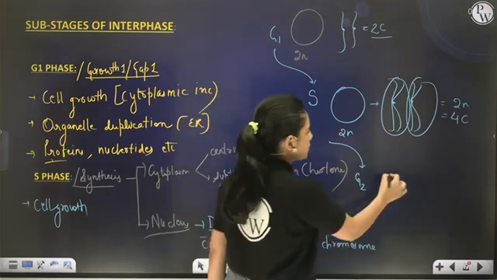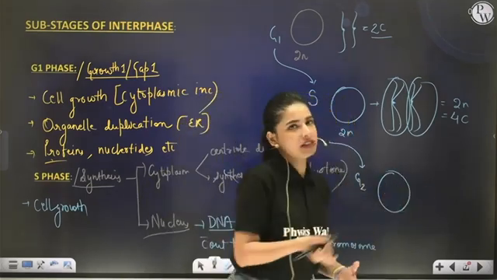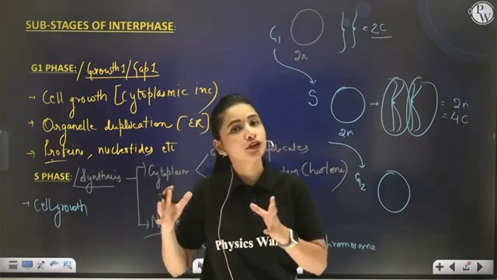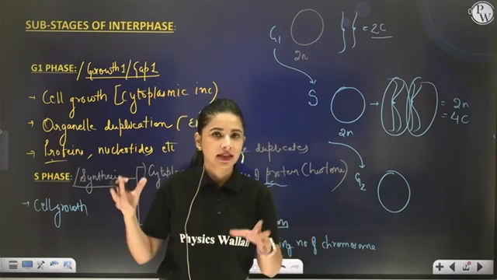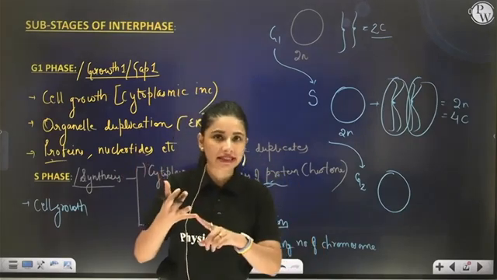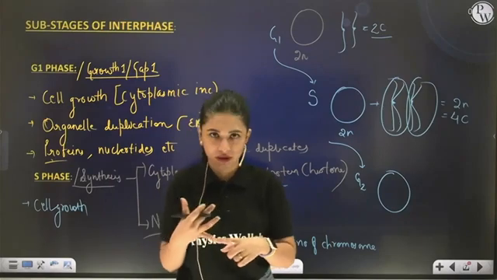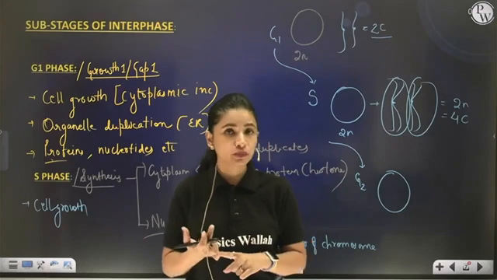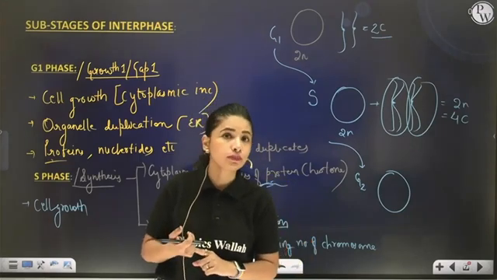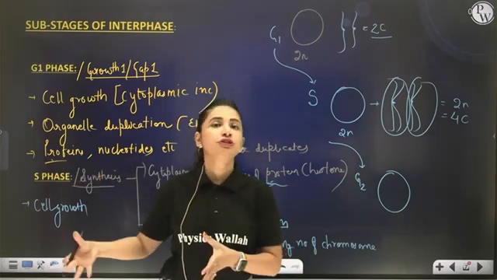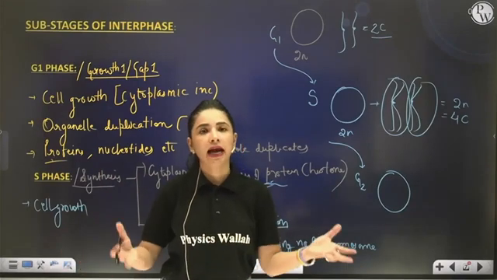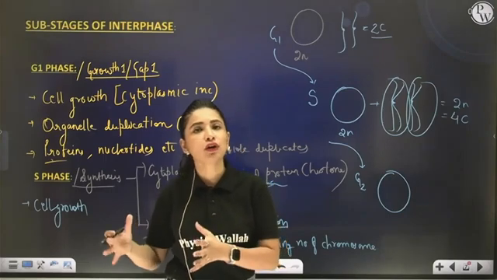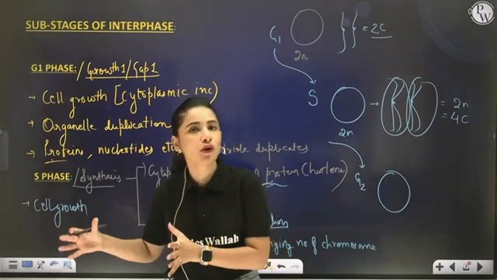What will happen? G2 phase is also just like G1 phase, where cell growth is taking place only in terms of cytoplasmic increase by allowing protein synthesis, specifically tubulin protein is synthesized during G2 phase, along with organelle duplication like mitochondria and chloroplast. They duplicate during G2 phase, allowing the cell growth, but without changing the number of chromosomes or amount of DNA.